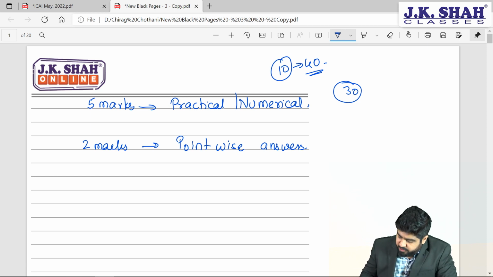So, in point-wise, if you are writing for 2 marks, ideally, and I am not saying this is the standard thing because it also depends upon the question that they have asked, but ideally, it will be 4 to 5 points for 2 marks, and per point will be 3 to 4 lines.